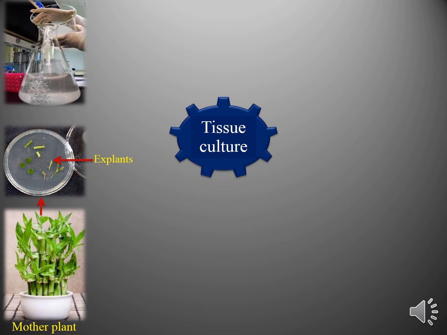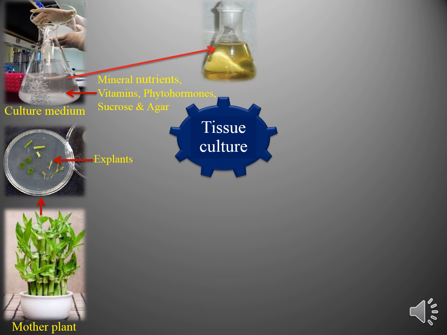Then you have to prepare culture medium. Firstly, you have to take a glass container, and in this container you have to keep some mineral nutrients, vitamins, phytohormones, sucrose, and to bring this culture medium to a semi-solid state, you have to add agar, condensing substance, agar. Then after preparation of culture medium, you have to close the opening of the container with a cotton plug.